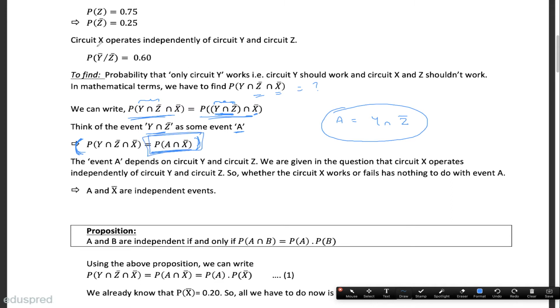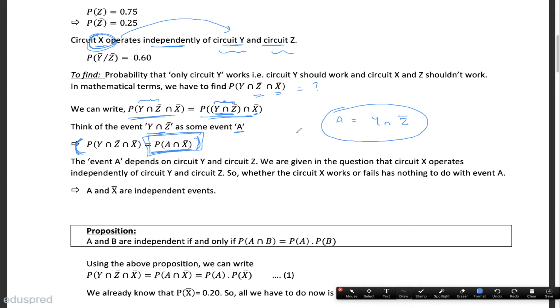Now it's given to us that circuit X operates independently of circuit Y and circuit Z. Let's see how we can utilize this information. Take a look at A. A is equal to Y intersection Z bar. That means A is a combination of Y and Z, so A completely depends on Y and Z. It's given in the question that circuit X has nothing to do with circuit Y and circuit Z. So for X, it doesn't matter what is happening to circuit Y and circuit Z. Circuit Y can work or fail, circuit Z can work or fail. The X circuit has nothing to do with that. That means the X circuit is completely independent of these two.